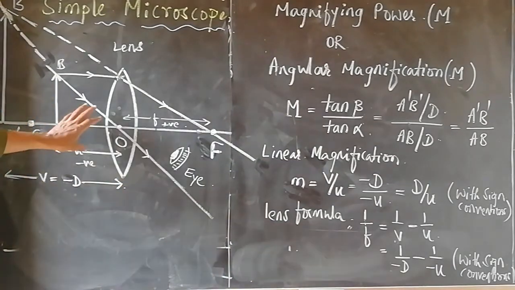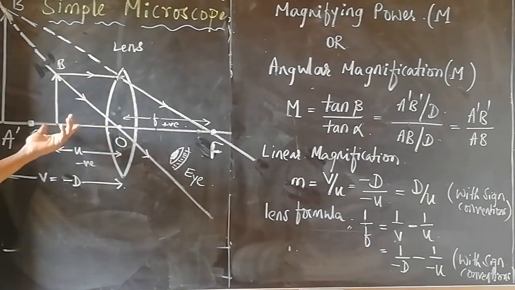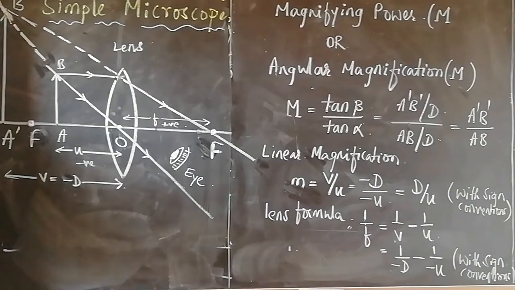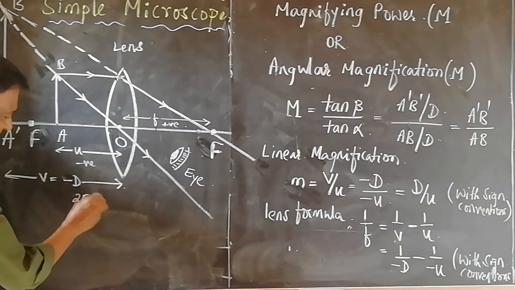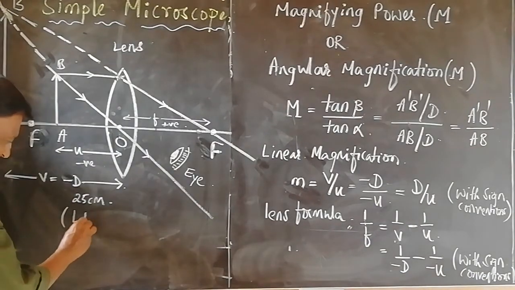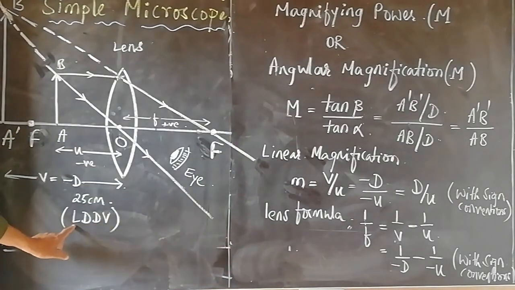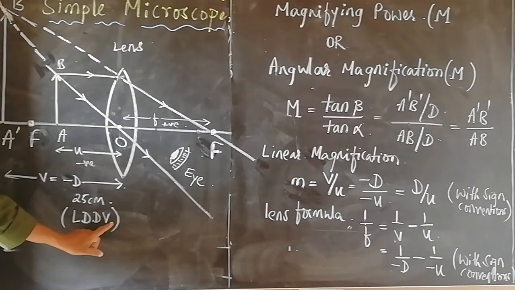We position this lens or the object in such a way that the image is formed at a distance of 25 centimeter from the lens. This 25 centimeter distance is called the least distance of distinct vision.